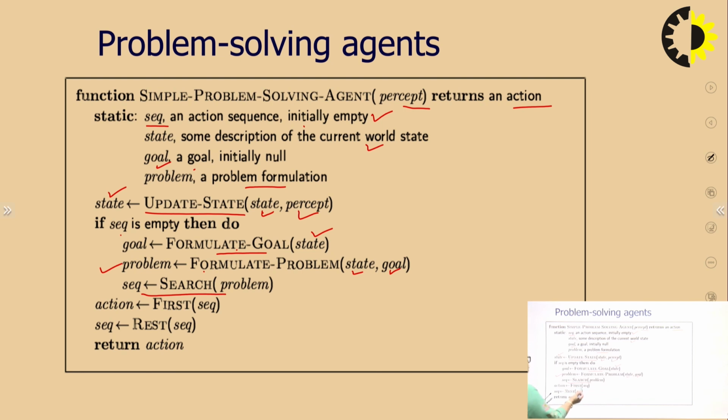Now what will be our action? The first decided action in the sequence. Then after doing the first action, we will take that action out. It means we have done it. Now the second action will be taken, that is the second action from the sequence. So this is the standard outline, a procedure to do simple problem solving. So it is the structure of a problem solving agent.